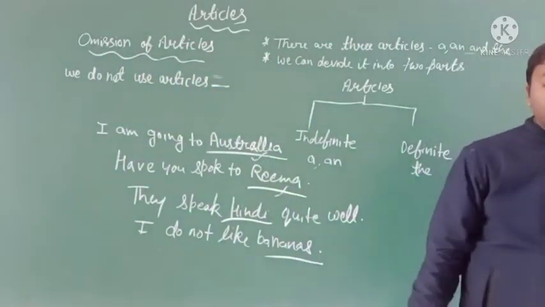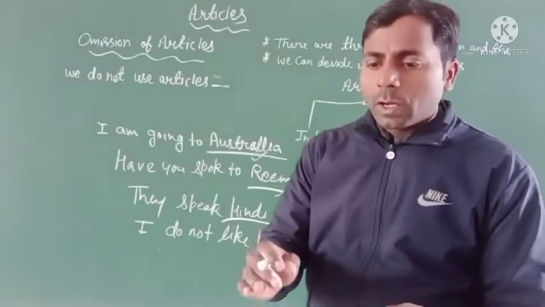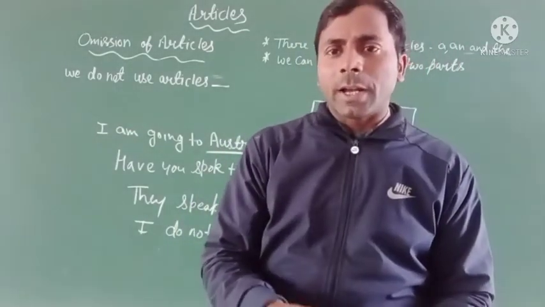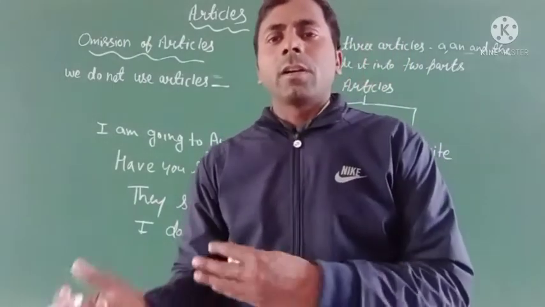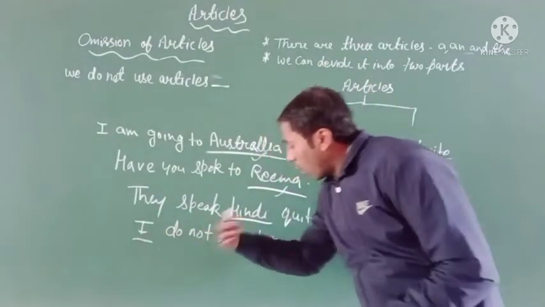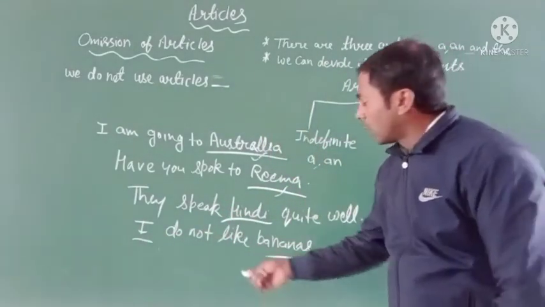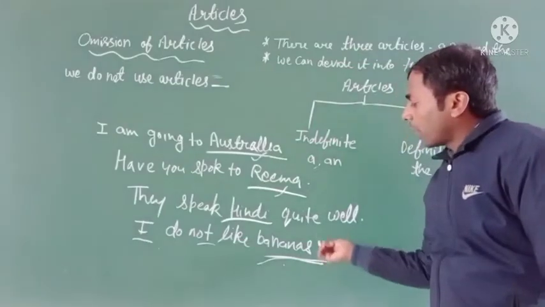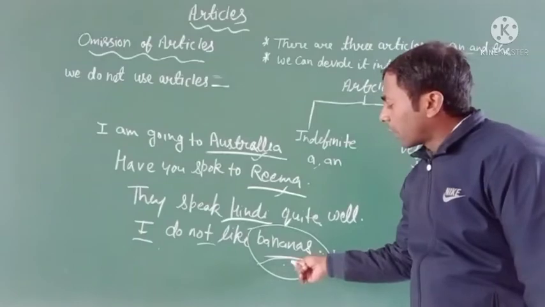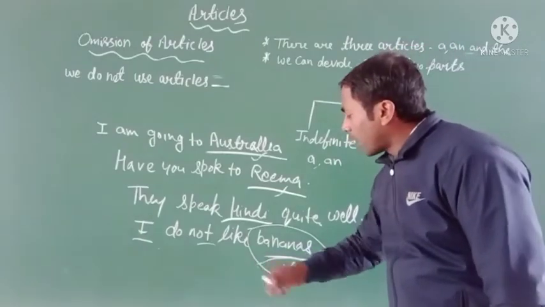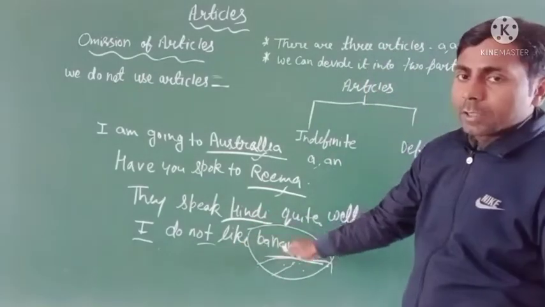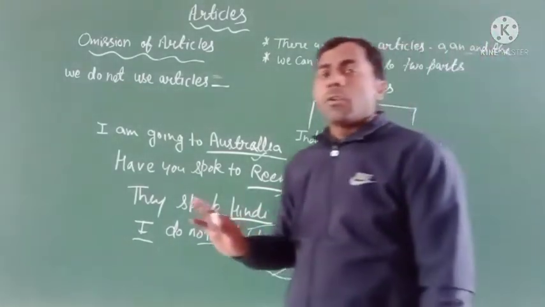It does not mean you like yellow bananas and do not like green bananas. That does not matter. It means he completely does not like bananas, so bananas refers to the whole class. So we can never use any kind of article before these types of words. Clear?